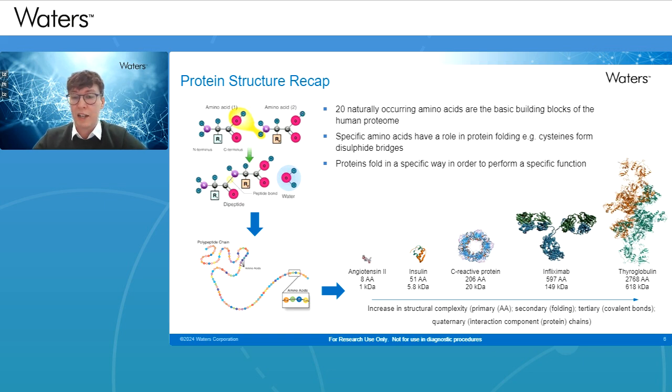And then you have increasing structural complexity, moving through to the secondary folding of alpha helices and beta sheets, to tertiary formation of proteins through covalent bond interactions. And then you also can have quaternary folding interactions as well. So on the far right-hand side, you have a structure of what we deem a dimer of the thyroglobulin protein, which is over 600 kilodaltons in size. So a relatively large protein in the context of the human proteome.